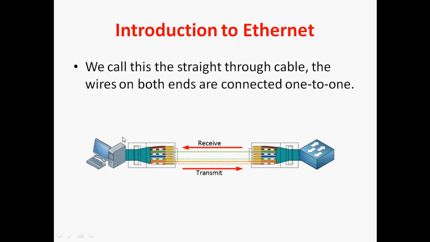So on the PC side, pins 1 and 2 transmit, and pin 3 is green white and pin 6 is green, used to receive the data.